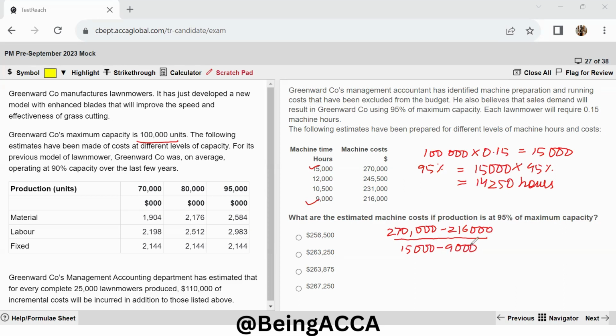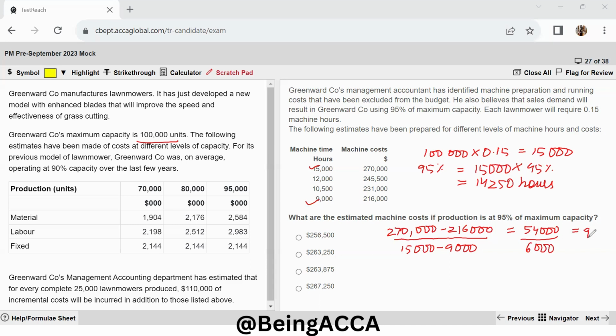So 270 minus 216 gives me 54,000, and I'm going to divide this by the difference between the denominators. This comes out to be 6,000. So I get my answer as 9. So my variable cost is 9 per hour.